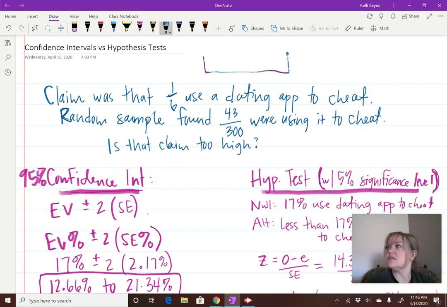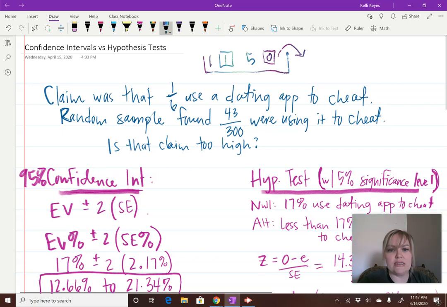So 1 in 6 are using the app to cheat, and that is the claim. Like that is what the population is. So they're saying, okay, 1 out of every 6. So one person is being that cheater, the other 5 are not, right? So this would be the box model. And then we're going to take a random sample of 300, right? And from that, we found 43 out of 300.